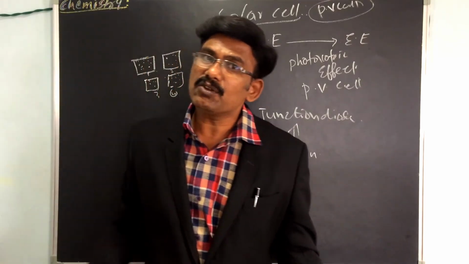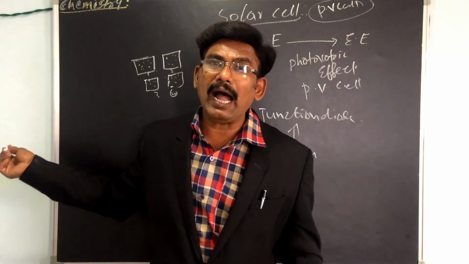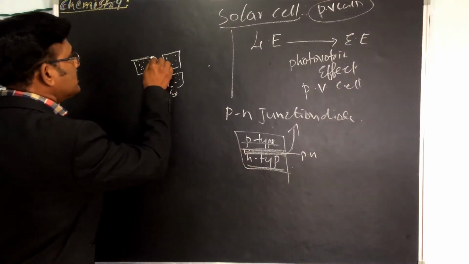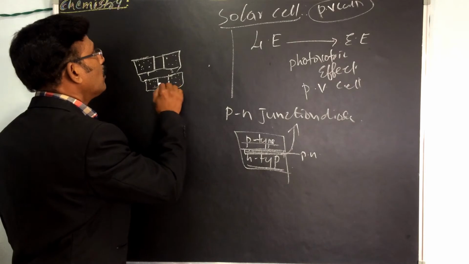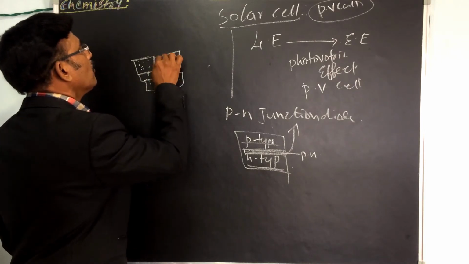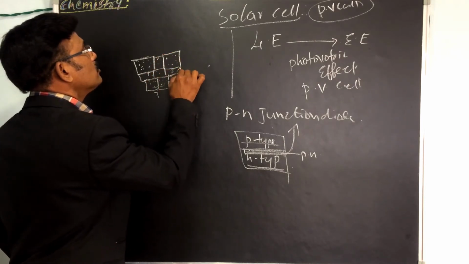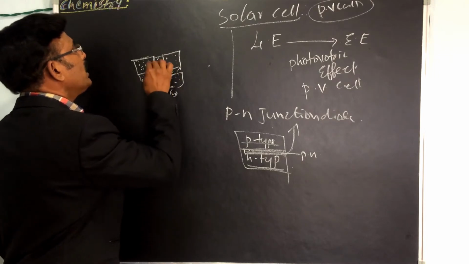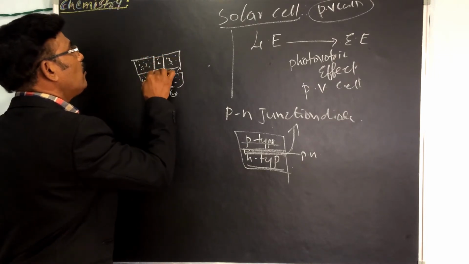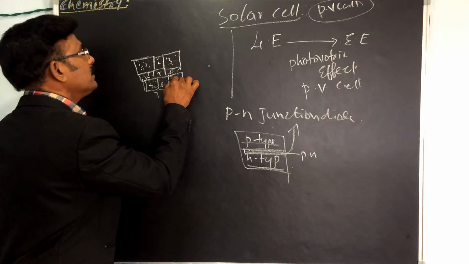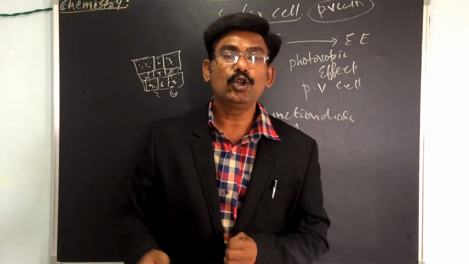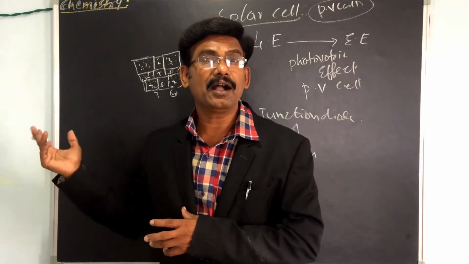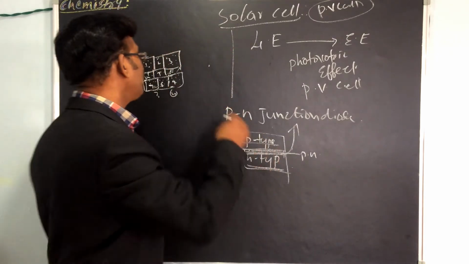The individual solar cells can combine to form modules. So now individual cells 1, 2, 3, 4, 5, 6, 7, 8. Eight solar cells combined to form modules, commonly known as solar panels.